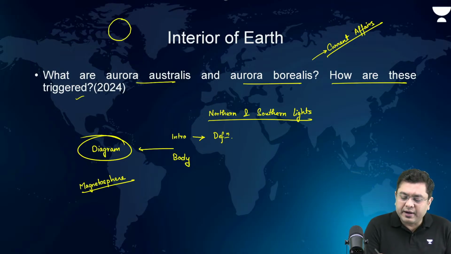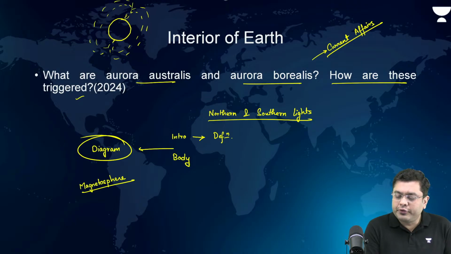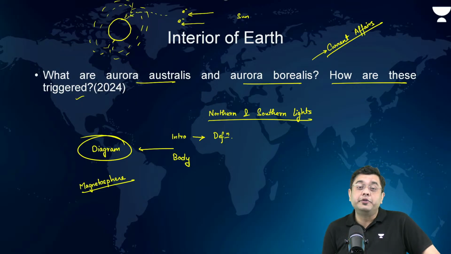A simple diagram of the magnetosphere would do here. Once you do that, then you also have to indicate the emission of these charged particles from the sun, right? Then you have to indicate the interaction of these charged particles with the atmosphere.